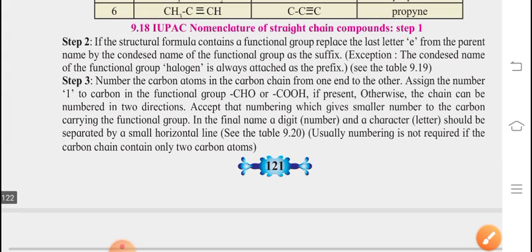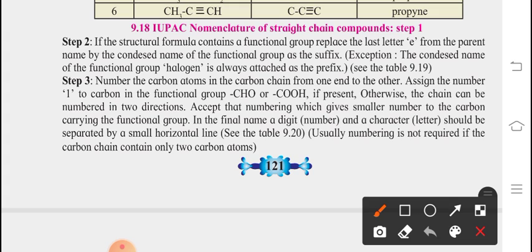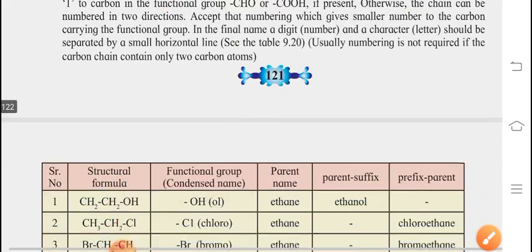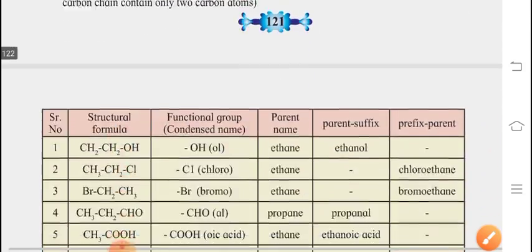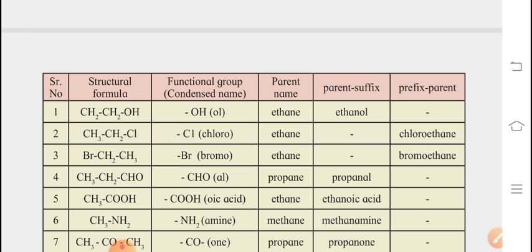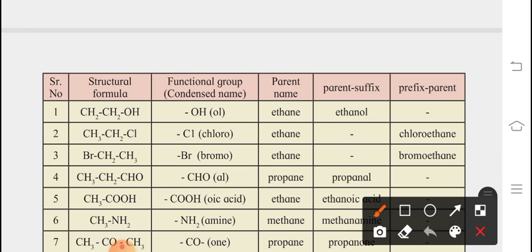So with this statement they say the same thing: replace the letter E from the parent name by the condensed name of the functional group as a suffix, except for halogens. What is the meaning of halogen? At that time we have to use a prefix. Halogen means chloro, bromo, iodo. Suppose we take chloro.